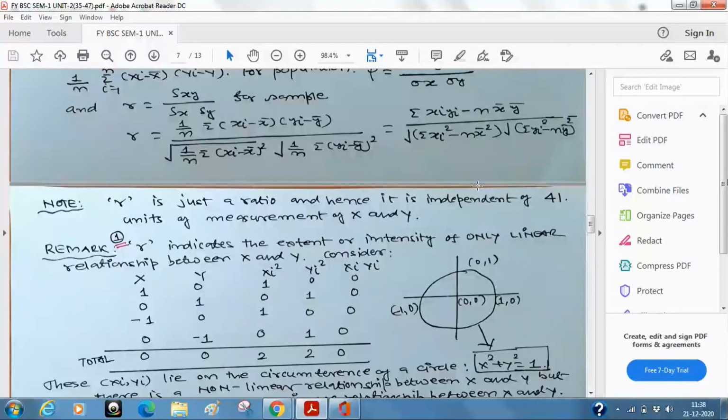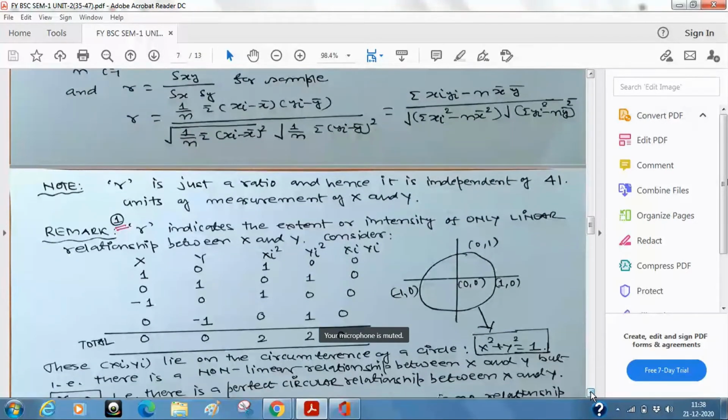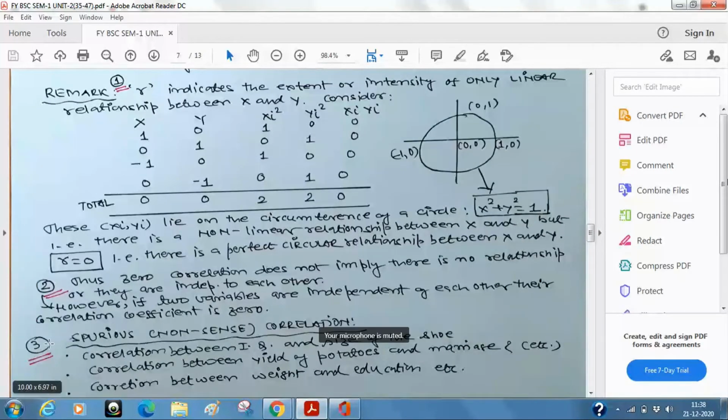आपको हंसी आएगी सुन के कि ये क्या है, size of the shoe and IQ, या correlation between weight and education. जिसका वजन ज्यादा है तो क्या वो PhD कर लेगा या वो डॉक्टर इंजीनियर हो जाएगा. So weight is one variable, education is the other variable. Or say a very interesting correlation between yield of potato and marriage. जिस साल ज्यादा आलू पैदा हुआ उस साल लोगों ने ज्यादा शादी की, ऐसा है कुछ क्या? This is all nonsense.